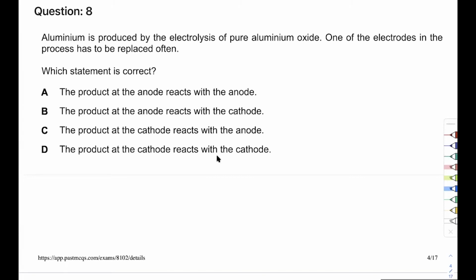One of the electrodes in the process has to be replaced often. Okay, we do know why we need to do that. We talked about this in the last class as well. When you have carbon, carbon does not react at normal temperature, but at high temperature, carbon can react with oxygen. And in this process, you are providing oxygen. You have an oxide which will make oxygen. Now, what kind of ion is oxide? Positive or negative?